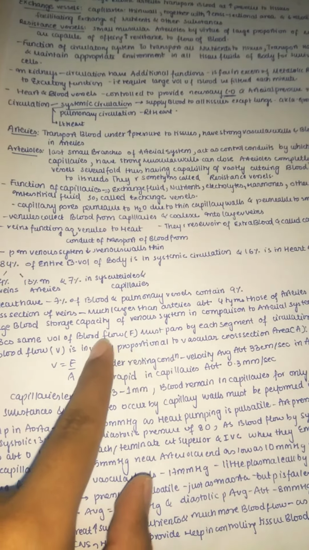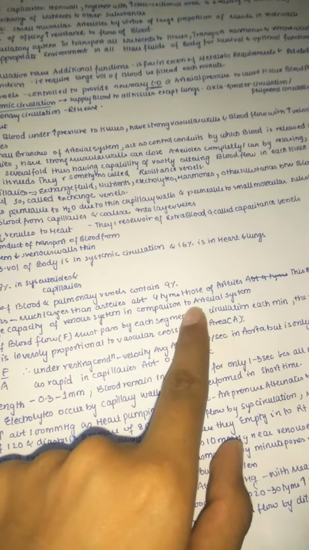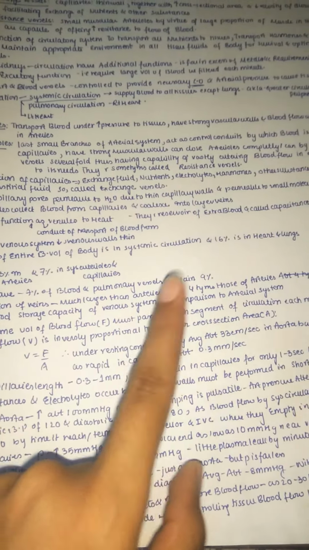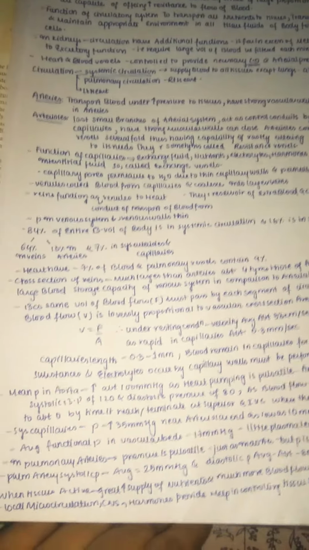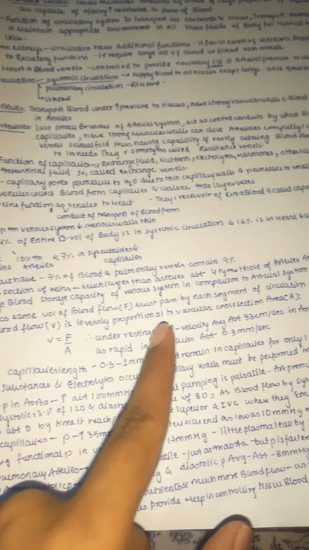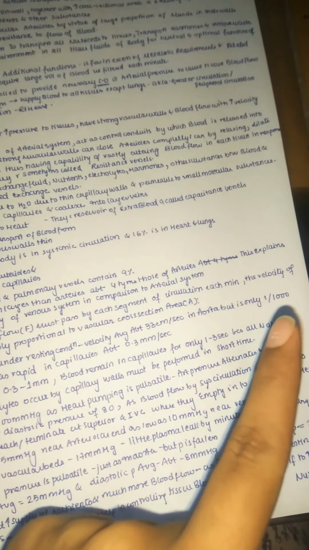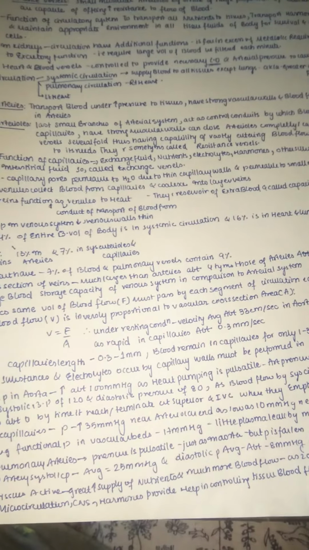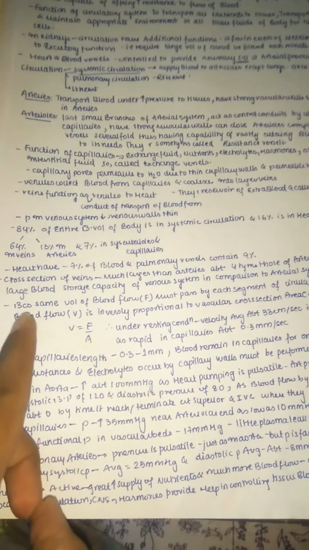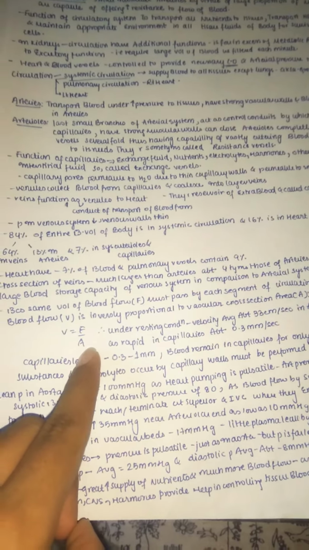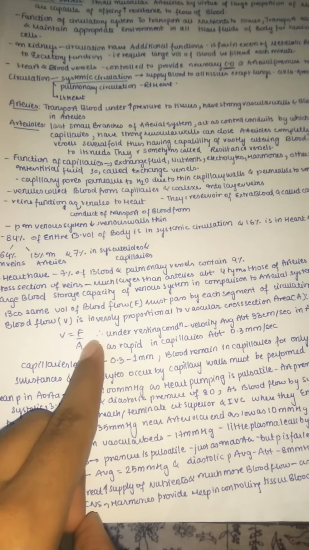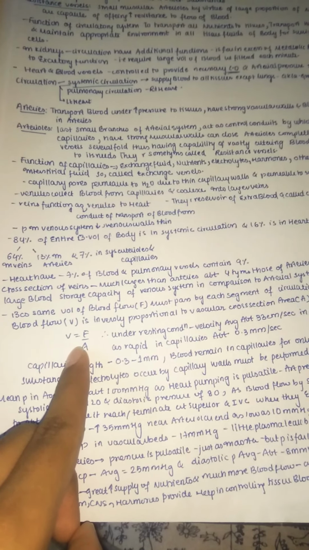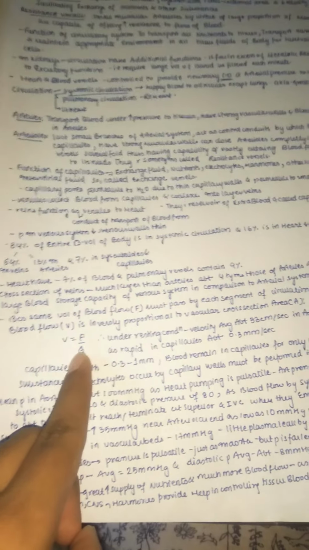The cross section of veins is much larger than that of arteries, about 4 times, and this explains the large blood storage capacity of the venous system in comparison to the arterial system. Because the same volume of blood flow must pass each segment of the circulation each minute, the velocity of blood flow is inversely proportional to vascular cross-sectional area. This means if the cross-sectional area is very high, then the velocity will be slow. That's like the vein: in veins the cross-sectional area is very big and the flow is very slow.